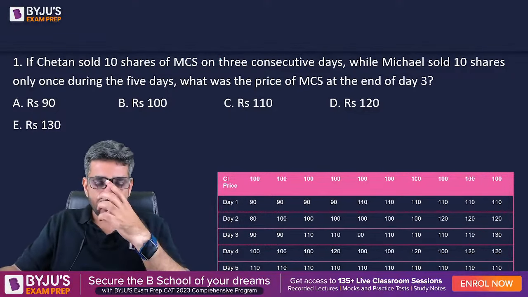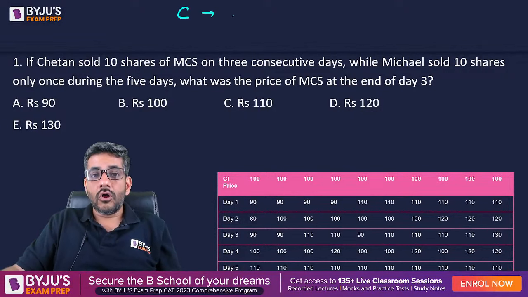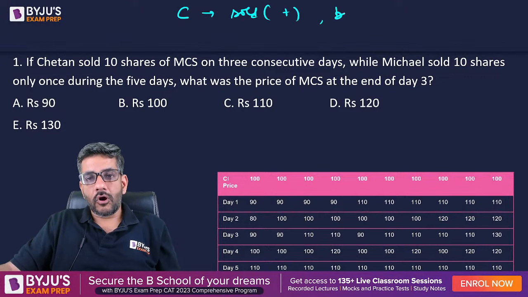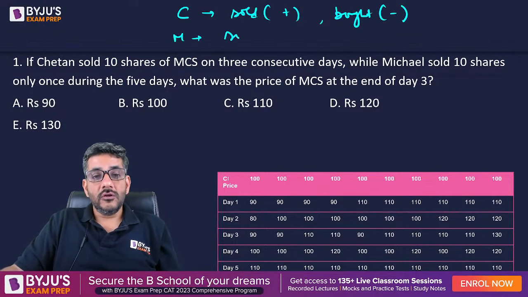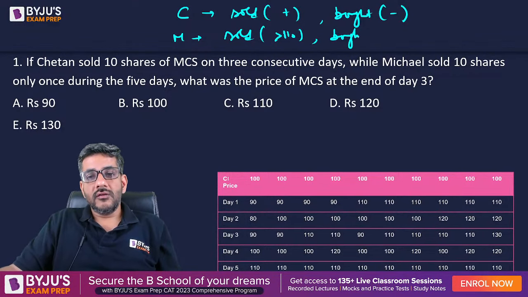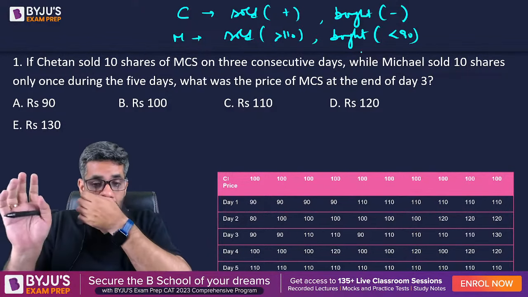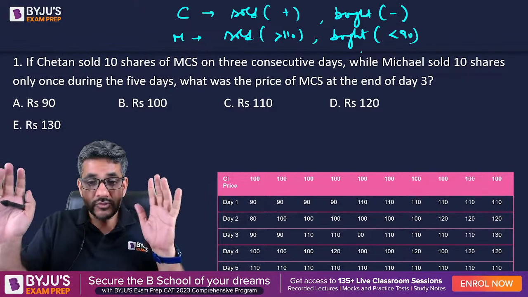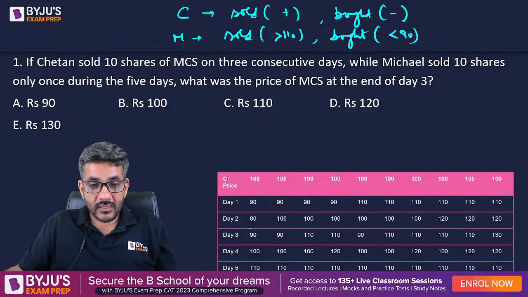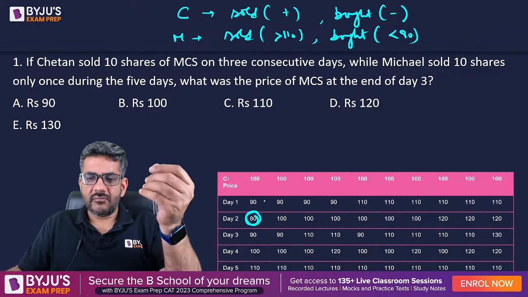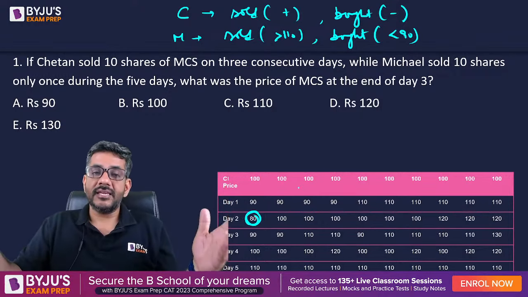Now, one thing is clear. He had told this: Chetan always sold whenever the price went up, and he always bought whenever the price went down, right? Whereas Michael sold only when the price was above 110, and he always bought whenever the price was below 90. And keep in mind, not at 90, only if it was below 90. So can I say he must have bought here, right? And that is the only case in which he might have bought. In no other cases he can buy shares.